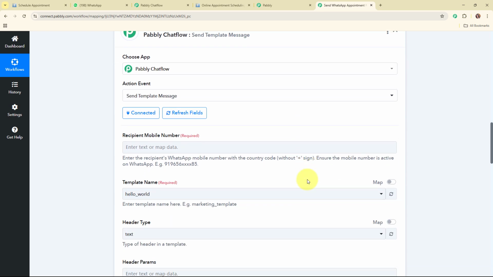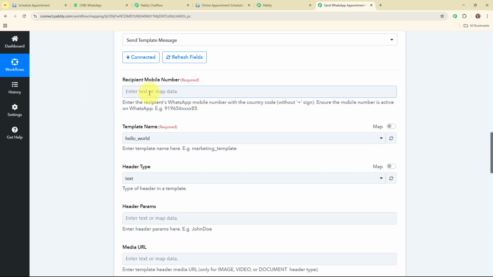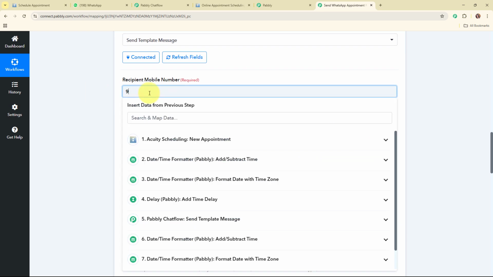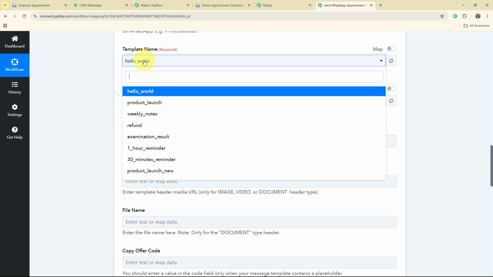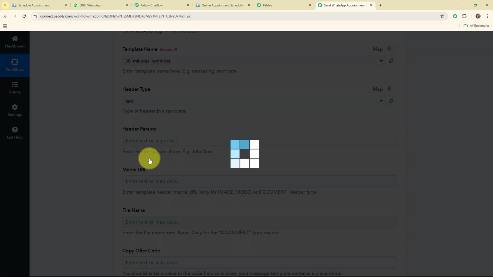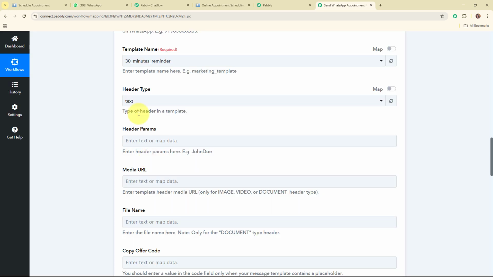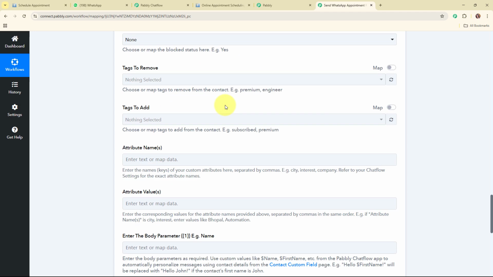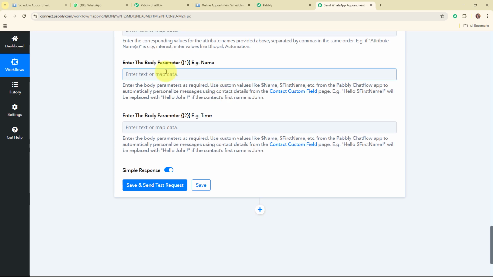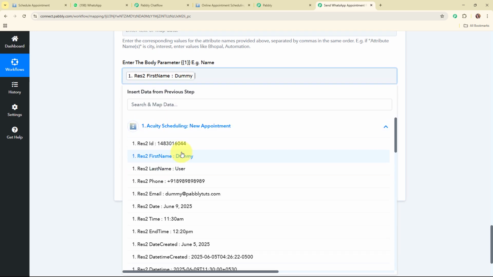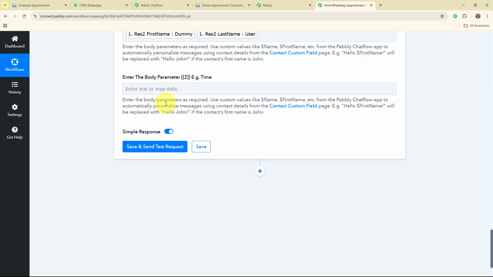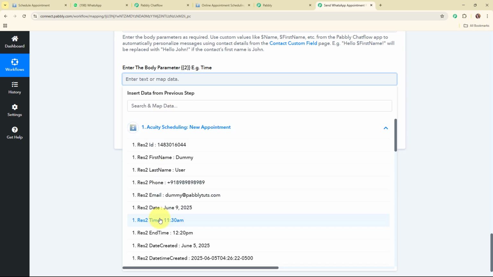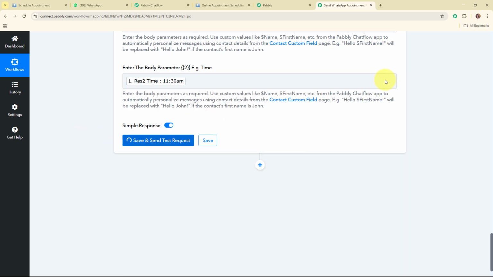So moving forward. And here for the recipient mobile number, again I'm going to enter my own phone number so that I can receive a WhatsApp message over here. Moving forward, here for the template, I'm going to select the template that I have created with the name 30 minutes reminder. Here you can see header type has been updated automatically. Moving forward, here these fields are not required fields, so I'm going to leave them blank. And now I'm going to map the variable value. So here for the name, I'm going to map my client name. And here for the time, I'm going to map the actual scheduled time. And then I'm going to click on the save and send test request.